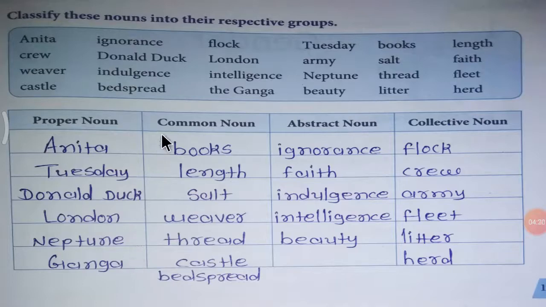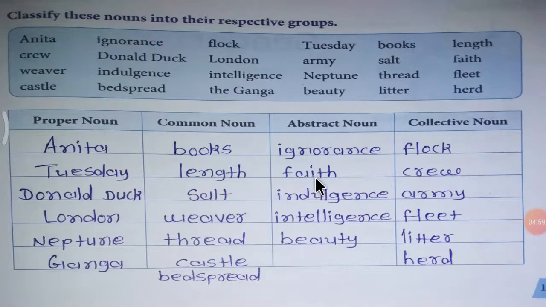Now let's move to the column of common nouns, that is books, length, salt, weaver, thread, castle, bedspread. Now abstract nouns.